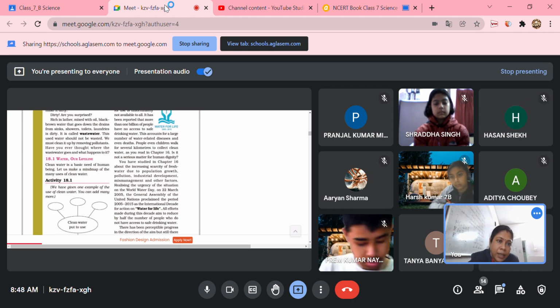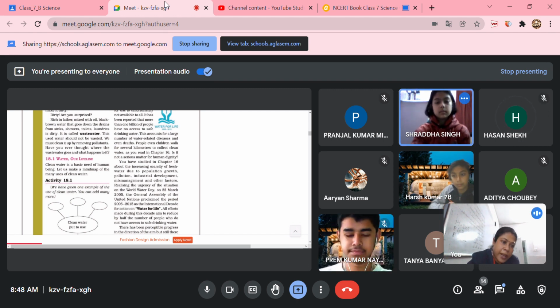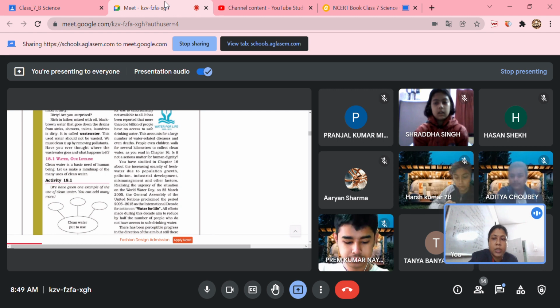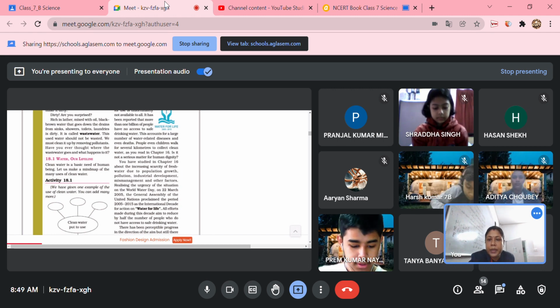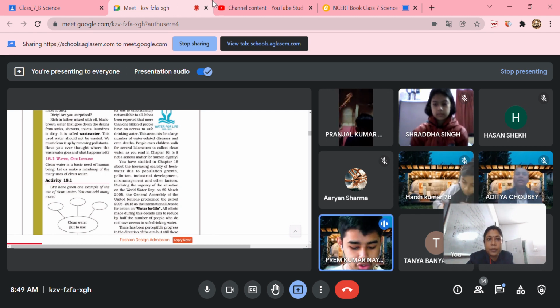So this type of water is called wastewater that we are not able to use directly. Are you able to use that wastewater directly? No, ma'am. Hence, it is called waste. It has been wasted. We are not able to use it. Yes. Now continue, Prem.